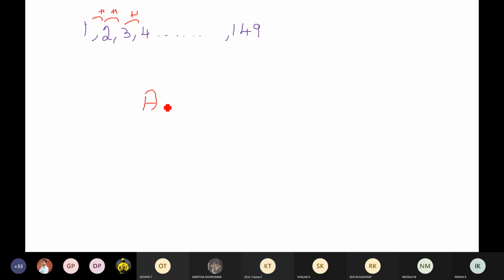So I want you guys to find out the average. Is there anyone who could tell me what is the average of this set of numbers, 1, 2, 3, 4 till 149?